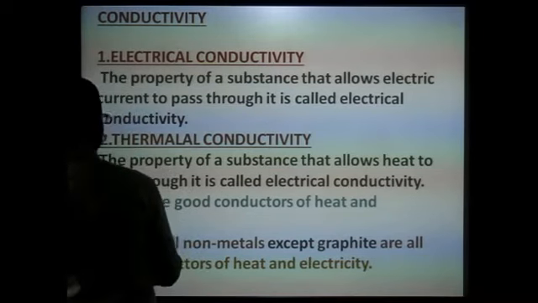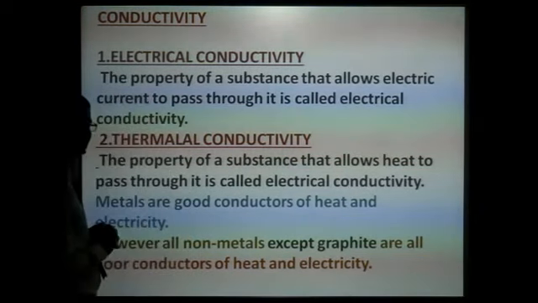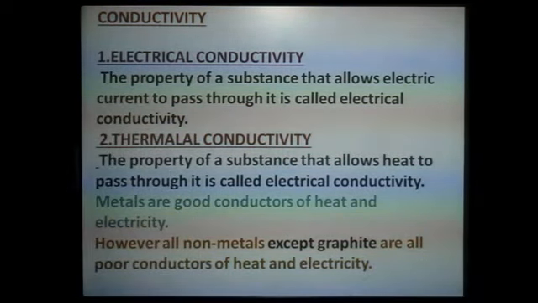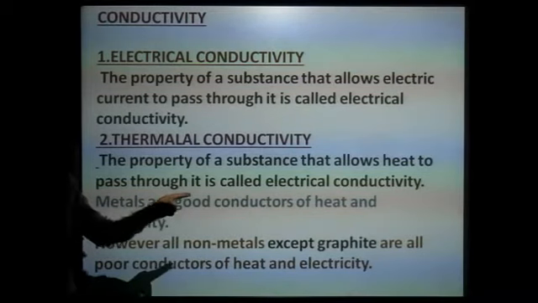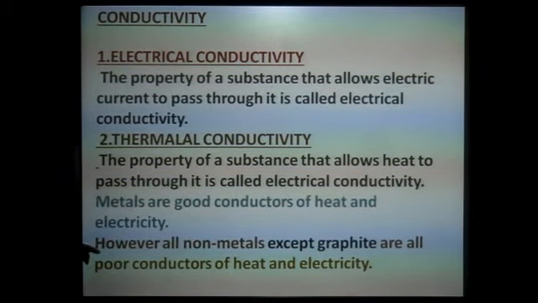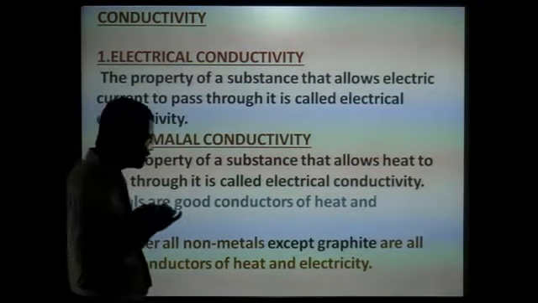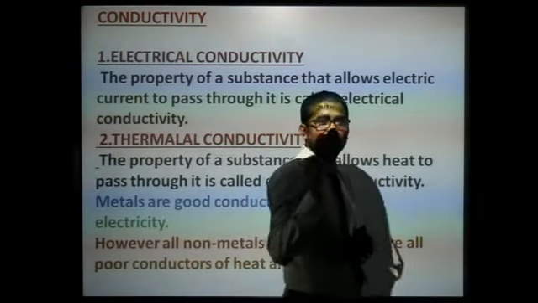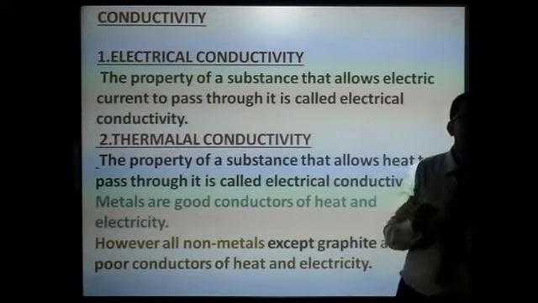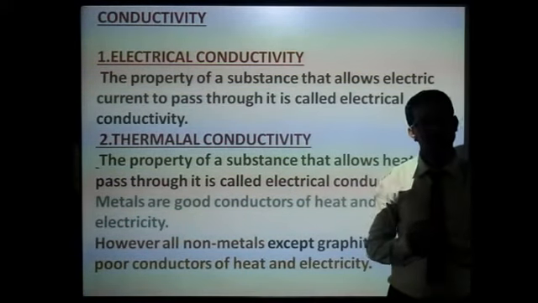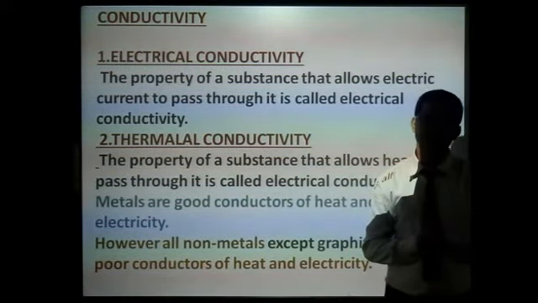Metals are good conductors of heat and electricity. However, all non-metals except graphite are poor conductors of heat and electricity. That is the reason why wires are made of copper, aluminium and so on, because they are good conductors of electricity.